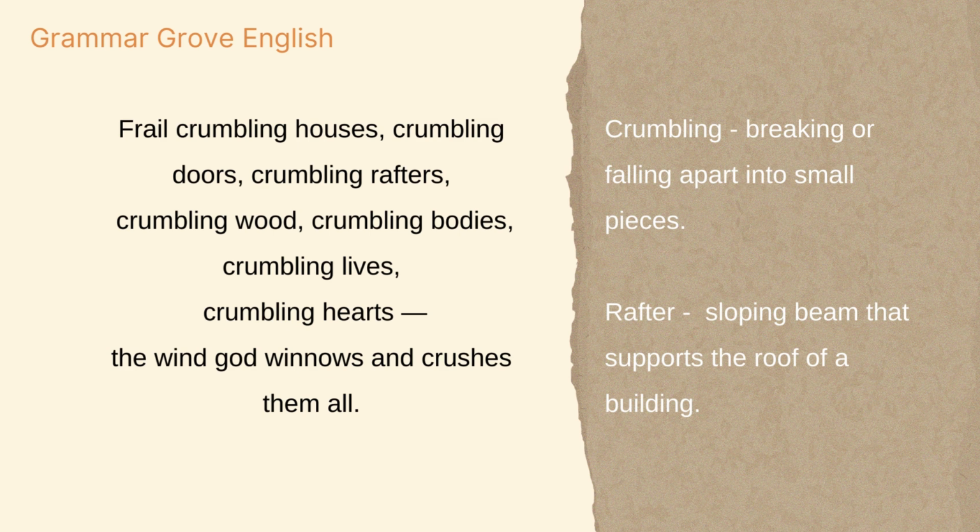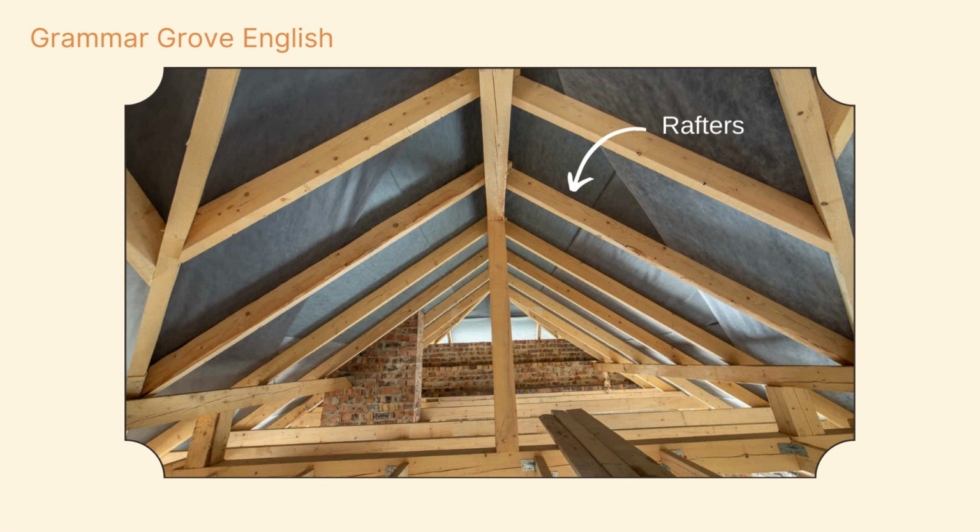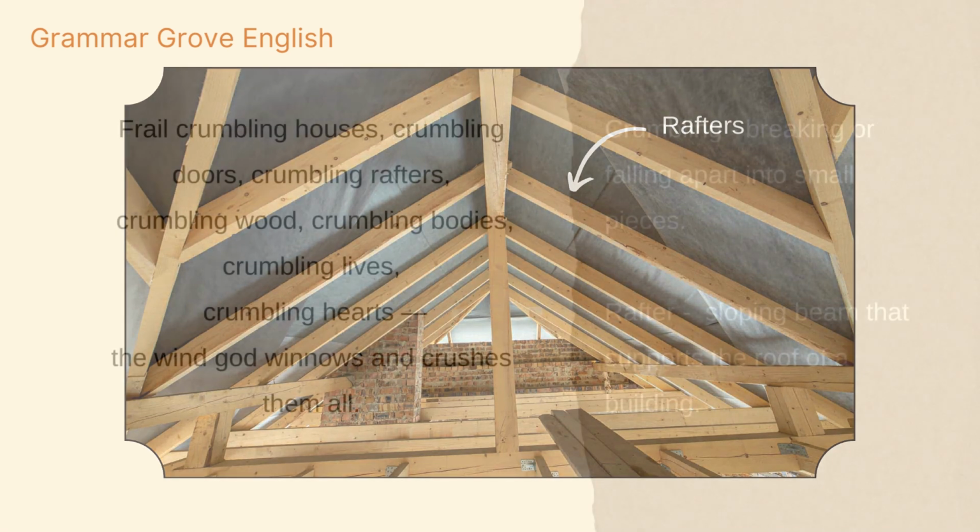Now here the poet is essentially giving a list of all the things that the wind crumbles. He's crumbling houses, doors, rafters. What are rafters? Rafters are the wooden beams that support the roof of a house. In European style houses they have rafters. So the wind breaks the rafters, they crumble the rafters, they crumble wood.